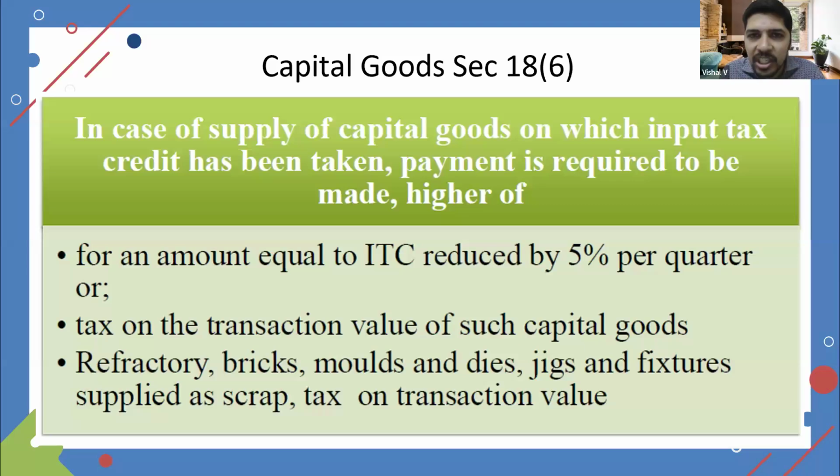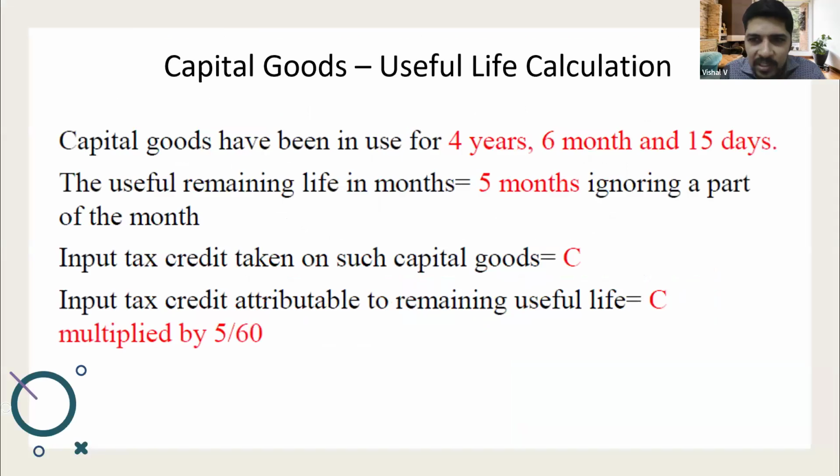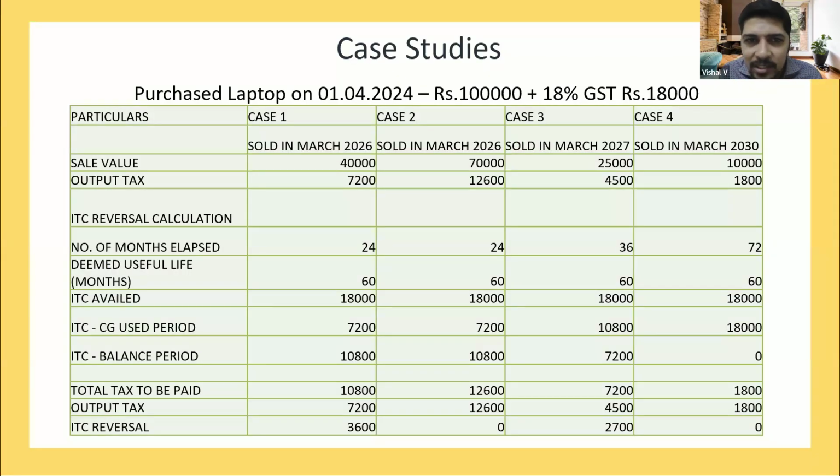So now we'll go to Section 18.6. Section 18.6 talks about sale of capital goods. Whenever you are selling any capital goods on which input tax credit has been availed, the sale value has to be compared with the ITC reversal value, which has to be calculated based on the section and rule, and whichever is higher is the tax amount which you have to pay. Let us take just one example.